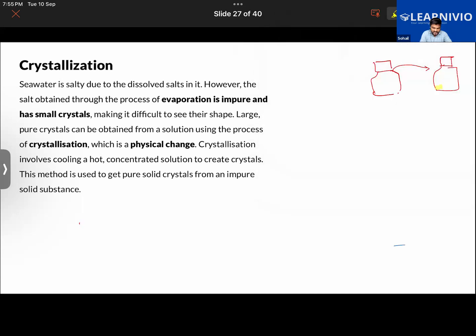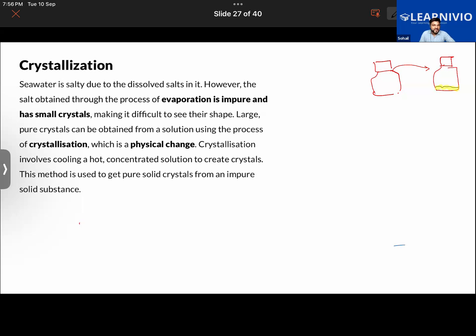Have you observed that? Yes. Honey solidifies in the winter season. It looks like little crystals. So crystallization is simply the formation of pure crystals of a given substance from its saturated solution. Also, this crystallization has been considered as a physical change here.